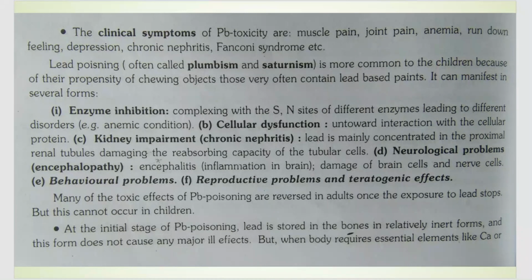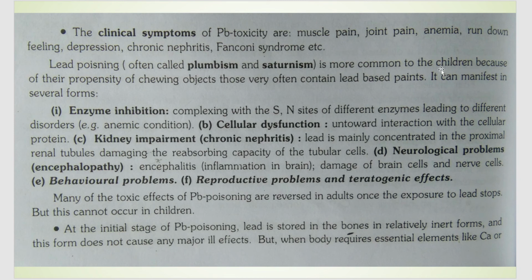So, what are the symptoms of lead poisoning? The clinical symptoms include joint pain, anemia, muscle pain, depression, and in many higher cases, damage of the nervous system as well. So, summarizing how lead poisoning affects us: it is through cellular dysfunction, kidney impairment, neurological problems, behavioral problems, and reproductive problems.